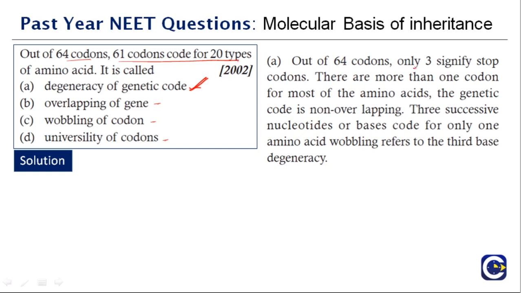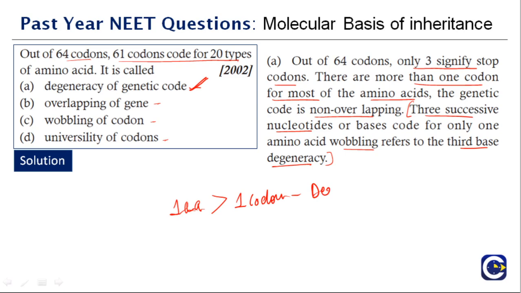Out of 64 codons, only 3 signify stop codons. There is more than one codon for most of the amino acids. The genetic code is non-overlapping: 3 successive nucleotides code for only one amino acid. Wobbling refers to the third base degeneracy, as we discussed in the previous question. But 61 codons code for 20 types of amino acid, which means one amino acid can be coded by more than one codon, and this is the degeneracy.